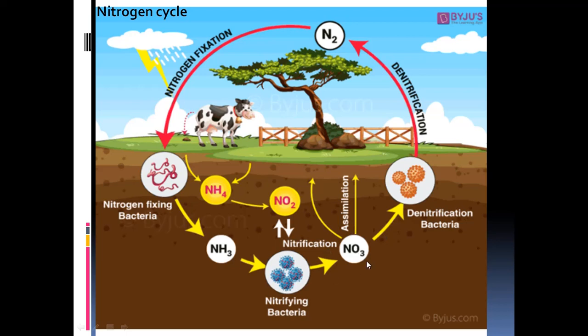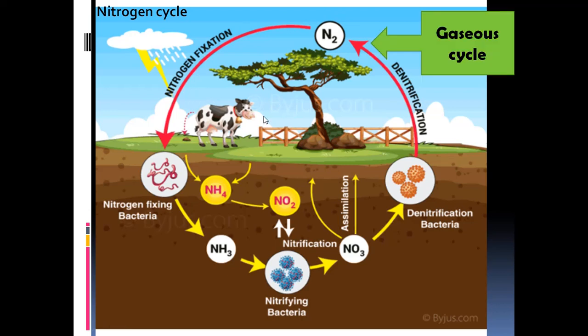So this we can call assimilation because it is being taken up by the plant body and utilized for growth and development. And denitrifying bacteria are also there in the soil, which can convert the excess nitrates into free molecular nitrogen and oxygen. This is what is called denitrification. So in that way, again the free nitrogen is coming back to the atmosphere. So this is what is called the nitrogen cycle, which is also a gaseous cycle.